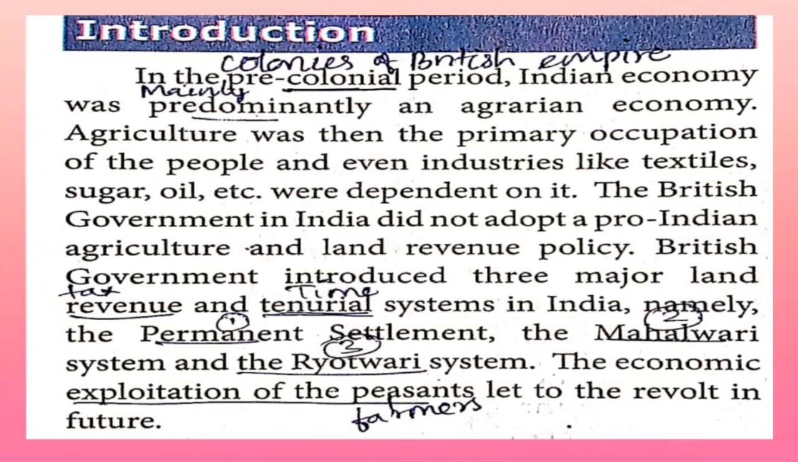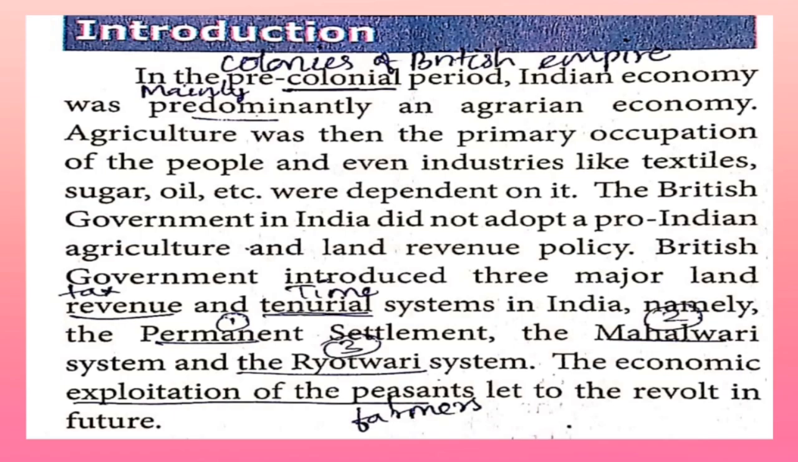Introduction. In the pre-colonial period, our Indian economy was predominantly, that is mainly, dependent on agriculture. Agriculture was the primary occupation of the people, and even industries like textiles, sugar, oil were dependent on it. The British government introduced three major land revenue and tenurial systems in India.